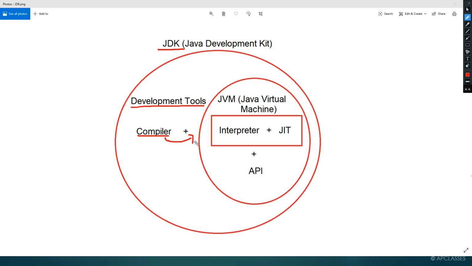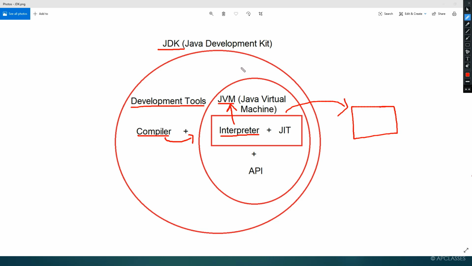Once it is converted to bytecode, with the help of the interpreter, it will be decoded for the JVM. Once the decode process is over, it will be converted to machine code. And once it is converted to machine code, it can execute on a particular operating system, or on a particular machine.